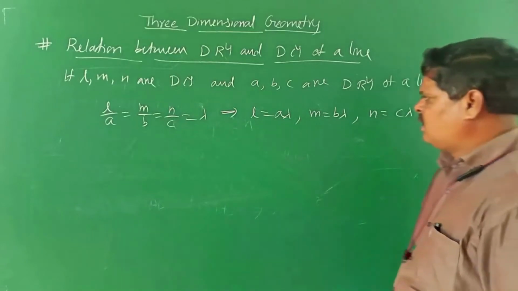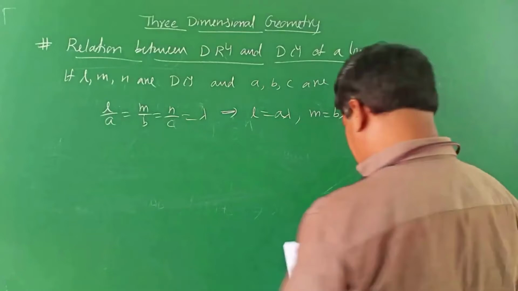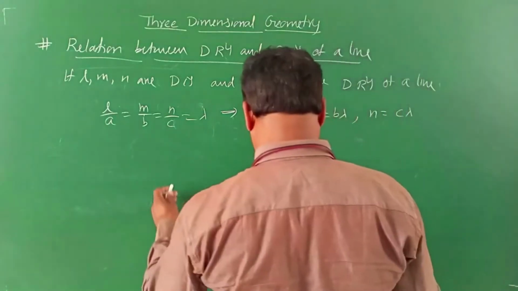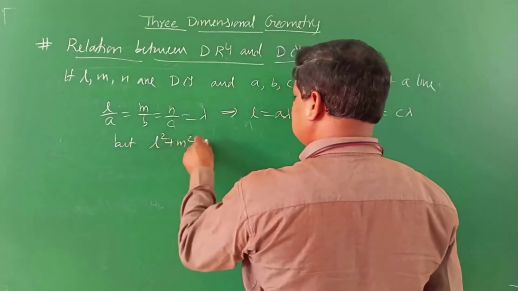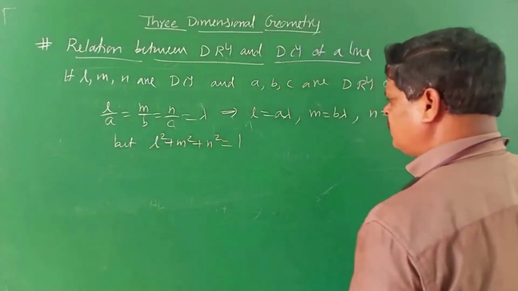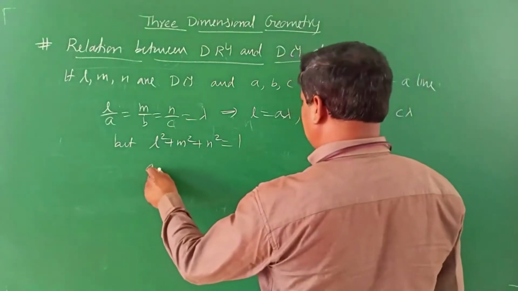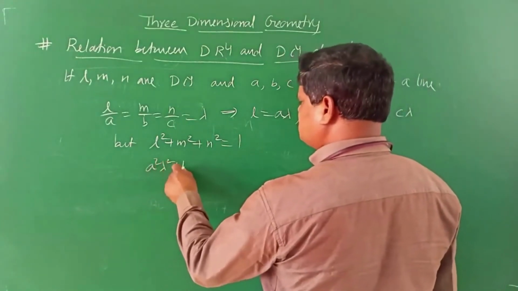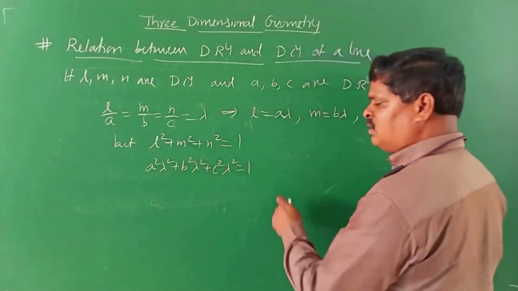Now, we know that L square plus M square plus N square is equal to 1. If you substitute these values, we get A square lambda square plus B square lambda square plus C square lambda square equal to 1.